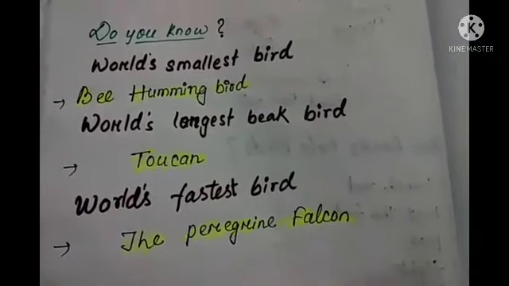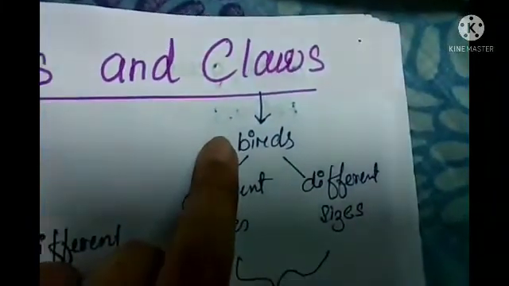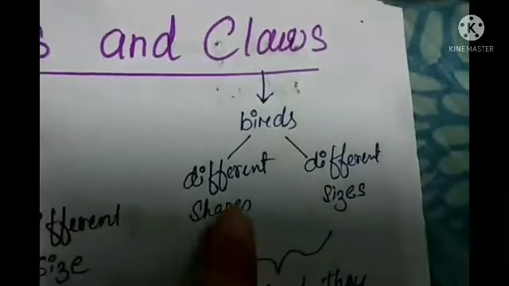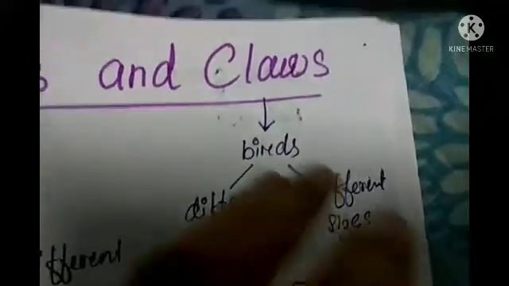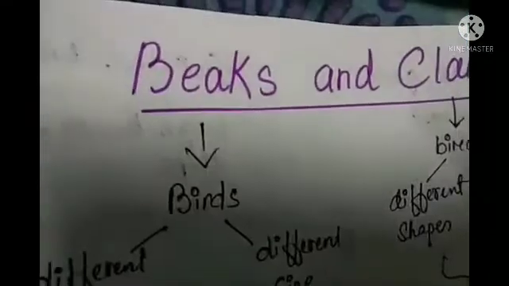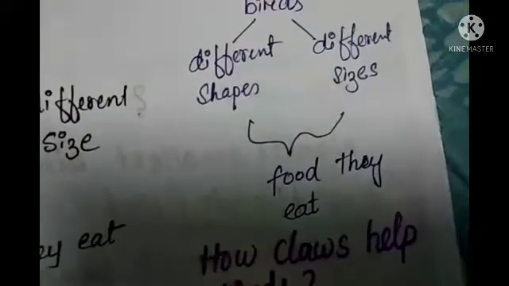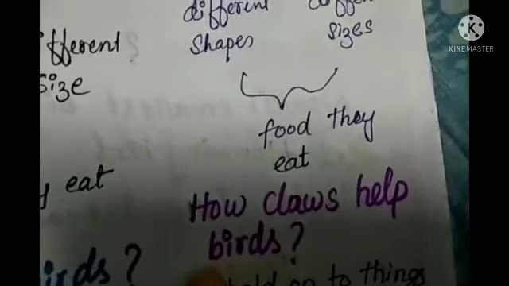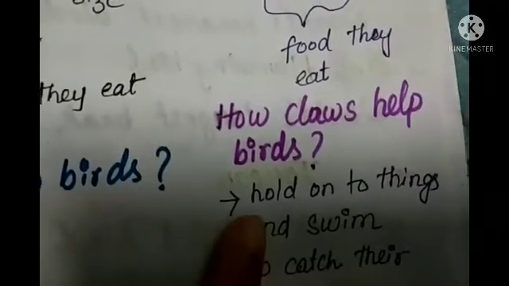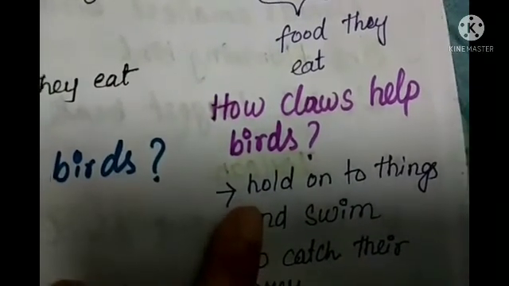So now let's read about claws. I think you know about claws. Like we have our hands, with which we hold things and do several things, in the case of birds they have claws, and they are also of different shapes and different sizes. That means different birds have different sizes of claws, like I said about beaks. It also depends on the different kinds of food they eat. So now the question is, how do claws help birds? Here are some points. As I told you, like our hands, claws enable them to perform various functions according to their needs.